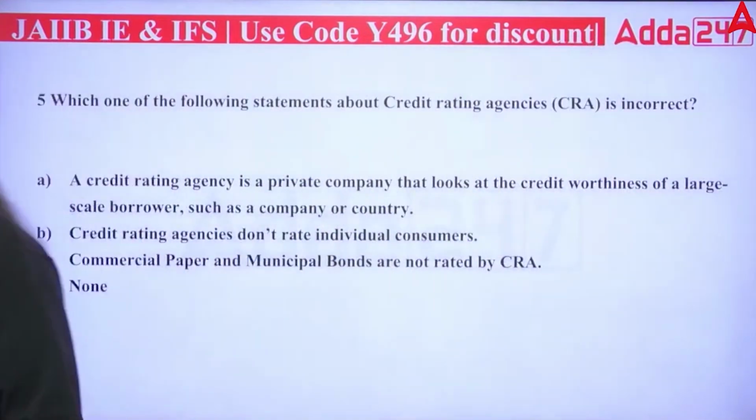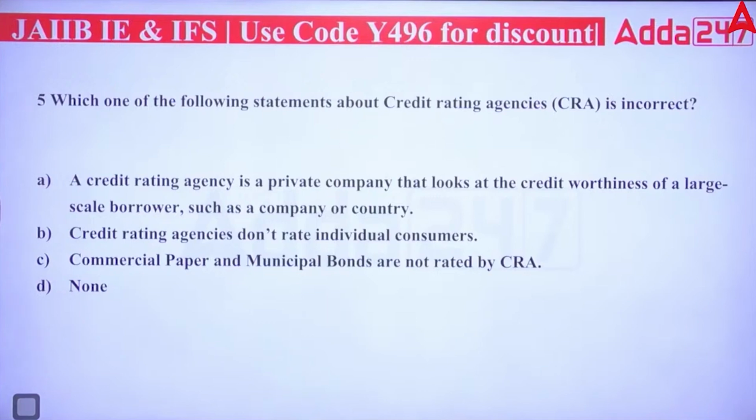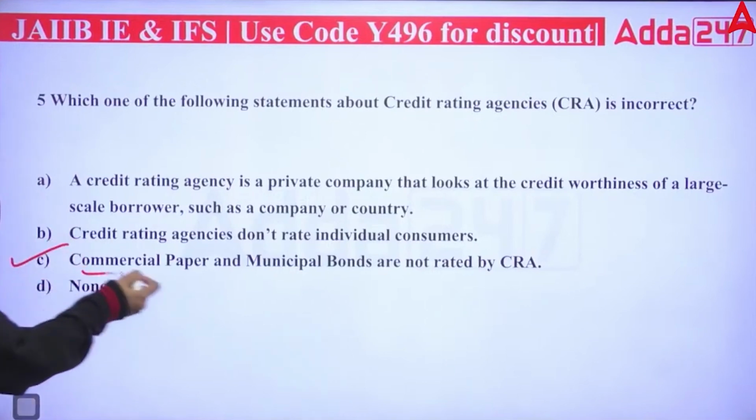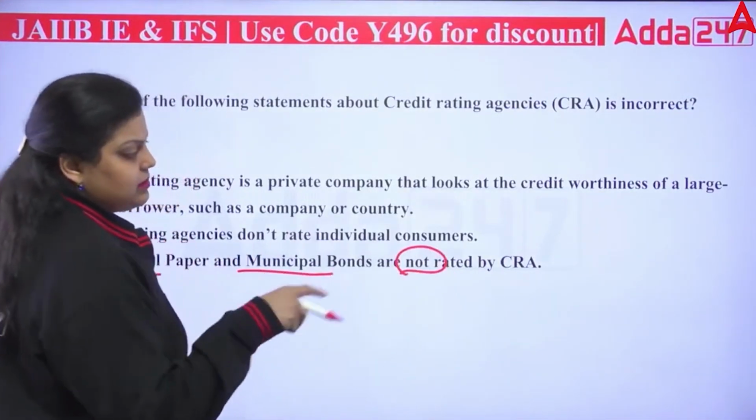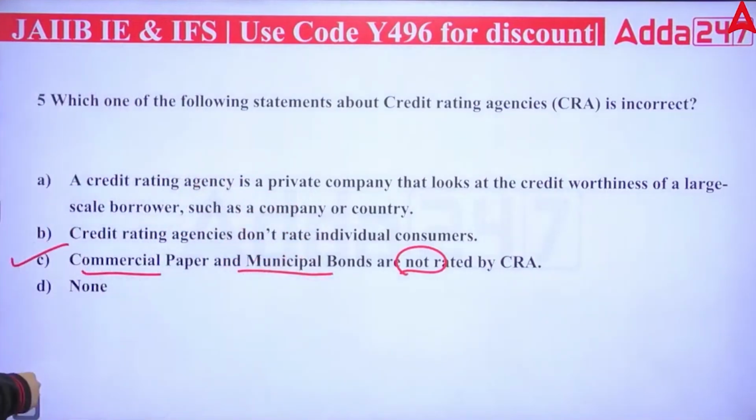So the first is saying a credit rating agency is a private company that looks at the creditworthiness of a large scale borrower, such as a company or a country. Second, credit rating agencies don't rate individual consumers. Then, commercial papers and municipal bonds are not rated by a credit rating agency, and none of the above. Let me know which of the following will be correct. A, B, C or D? The answer will be C. The commercial papers and municipal bonds are not rated by credit rating agencies. They are rated by them. So the right answer will be C. It is incorrect.